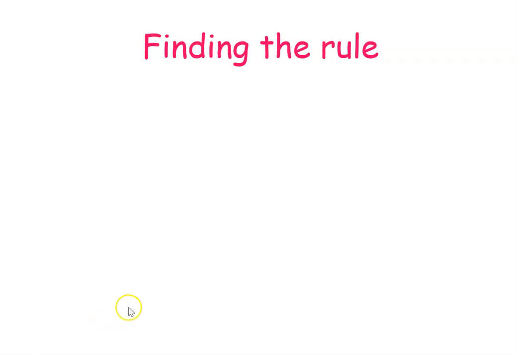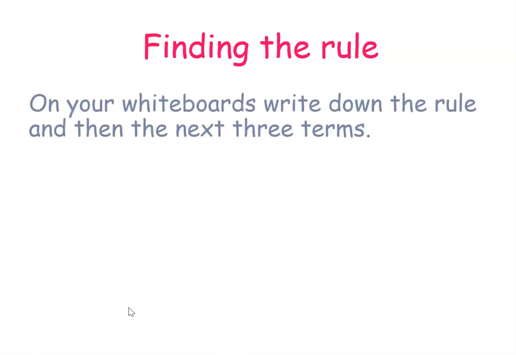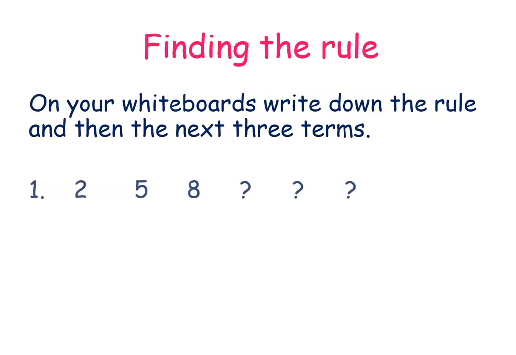Okay. So my next thing is finding the rule. On your whiteboards, write down the rule and then the next three terms. So here it is, question number 1. So this is our question number 1. So 2, 5, 8. Okay. What will be the next three terms? So please try.